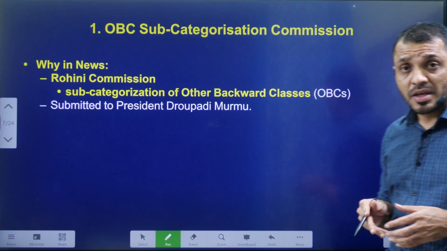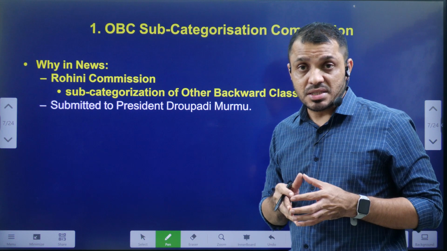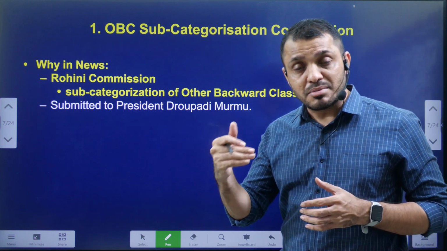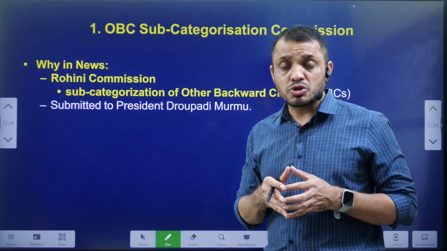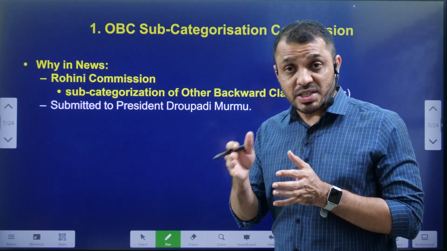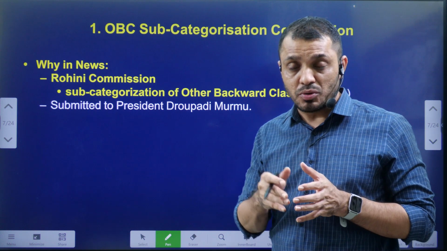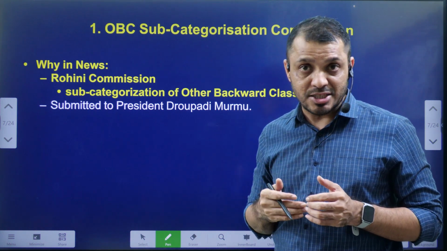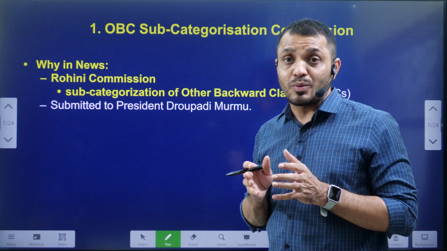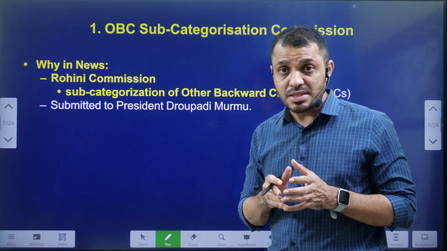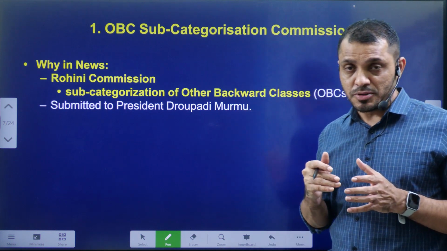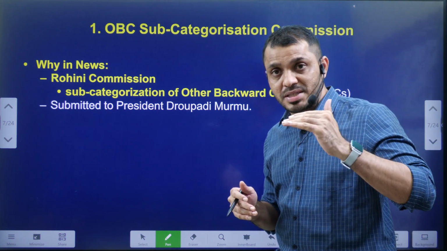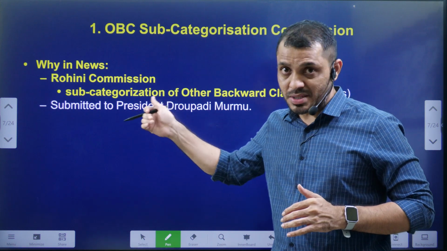First, let us examine why we are discussing the Justice Rohini Commission in today's video. Actually, this commission is related to the sub-categorization of OBCs. Students, in some states in India, OBCs are categorized into categories A, B, C, D, like that. But India-wide, OBCs are classified in a single category. There is no sub-categorization. To do the sub-categorization of OBCs, the Justice Rohini Commission was appointed.